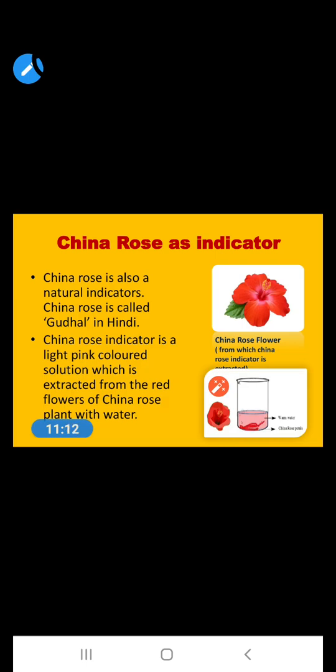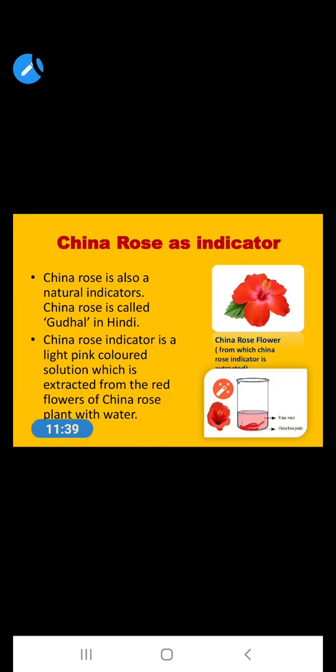China rose as an indicator. China rose is also called a natural indicator, or China rose in Hindi we can say gudhal. As you see, it is found, I think, in every home. China rose indicator is a light pink color. What is the color of this China rose indicator? A light pink color, which is extracted from the red flower of the China rose plant with water.